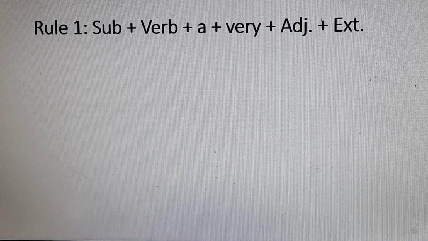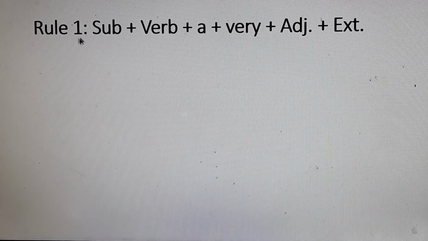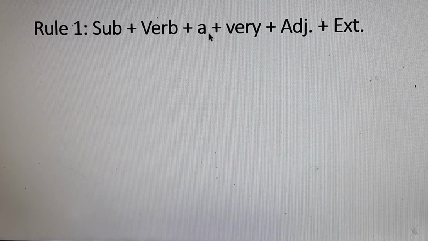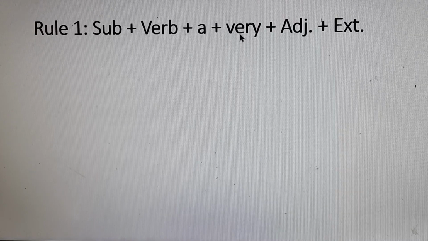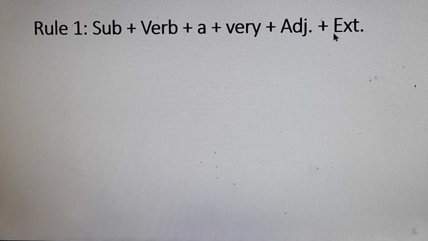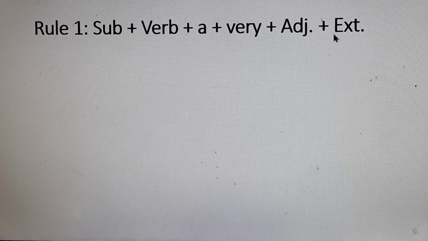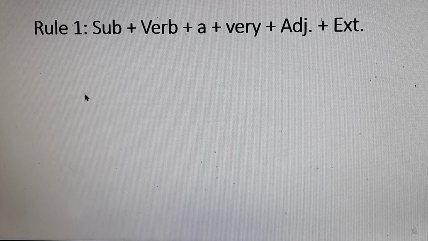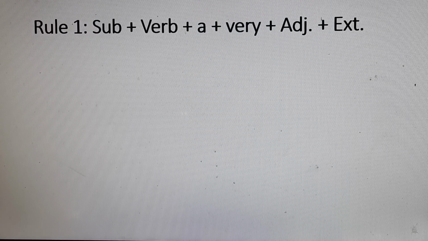Dear boys, we usually change sentences from exclamatory to affirmative using this rule. Firstly, we have to write down the subject, then the verb, then the article, then very. After that, the adjective will be written, and then the rest of the sentence. Now let's see an example.